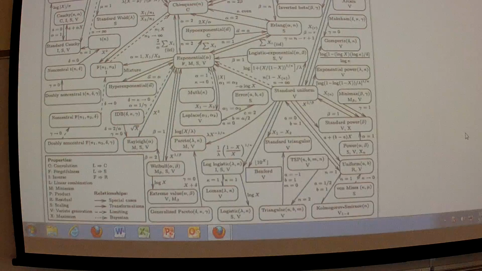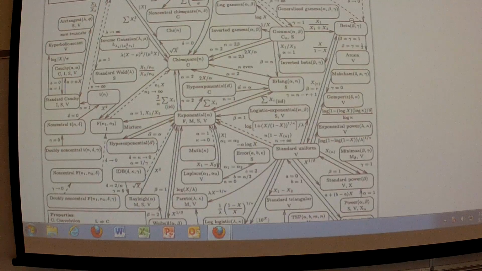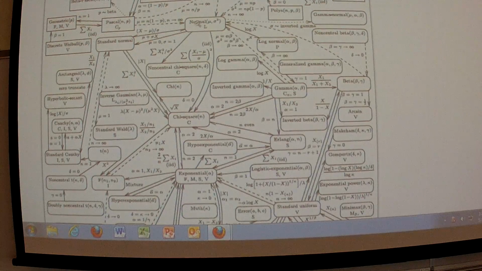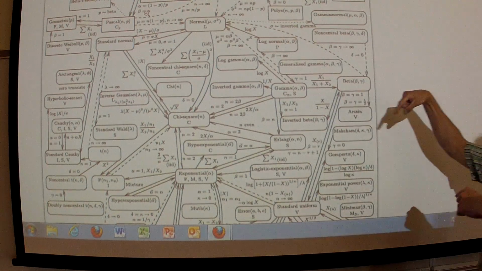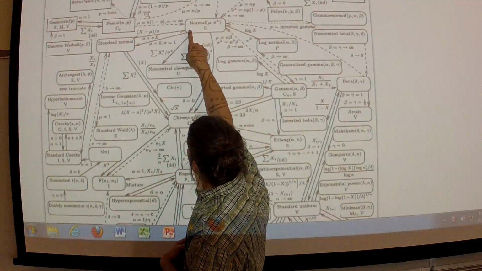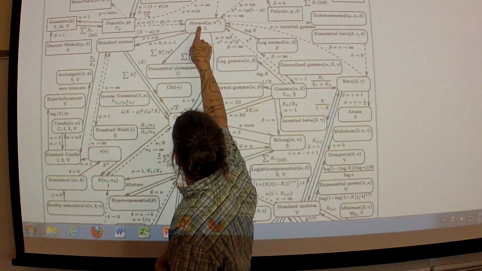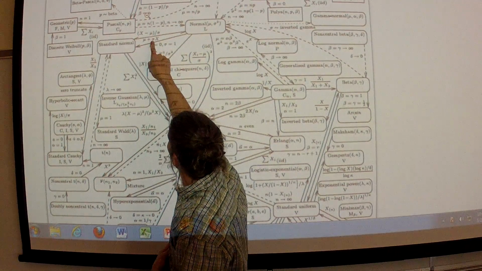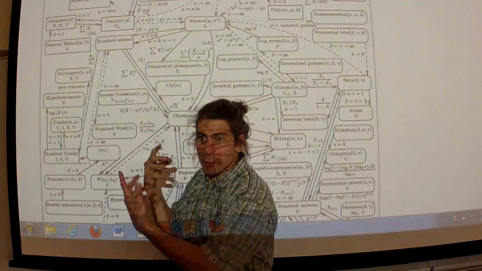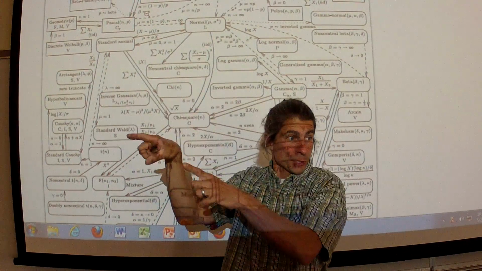There's your gamma function. There's your gamma right there. There it is. There's the normal. And the standard normal's right there. So it's a subset. And what's kind of cool about this is they show you the transforms, like to go from the normal to the standard. Look at that. Those are the two formulas we use to transform from normal to the standard normal.